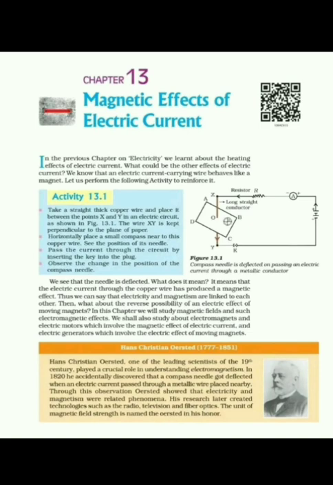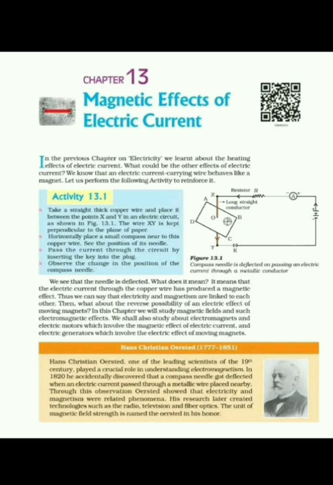That means there is magnetism, there is a magnetic field. A magnetic field is produced around the copper wire when current is passed through it. So from this activity we can conclude that a magnetic field is produced due to electric current, and thus we can say that electricity and magnetism are linked to each other.